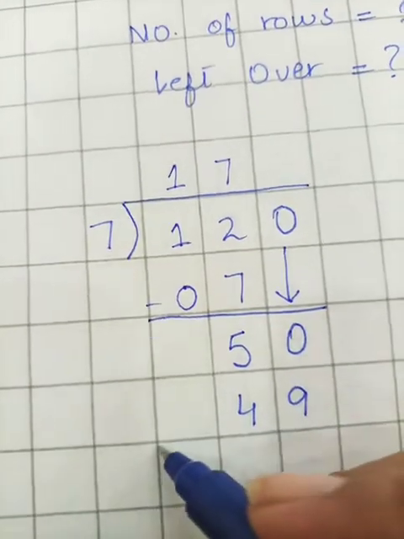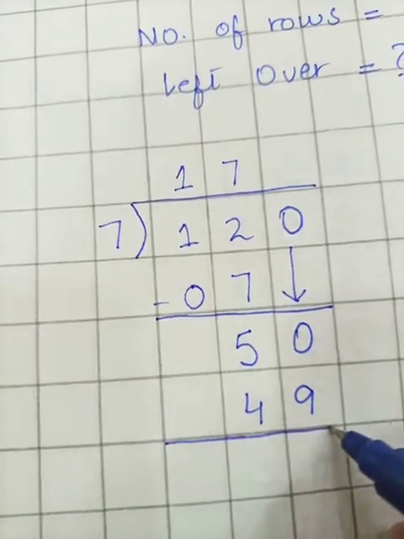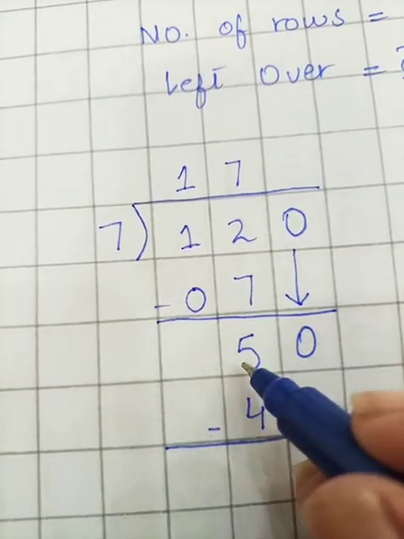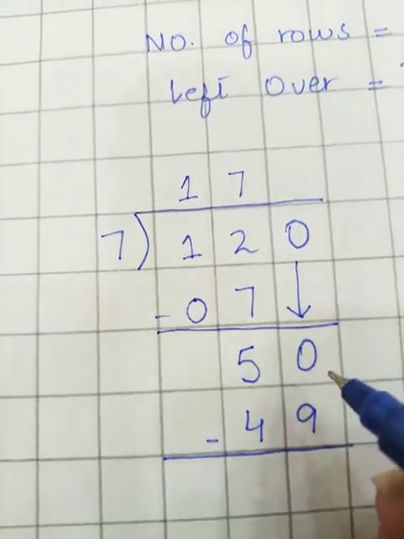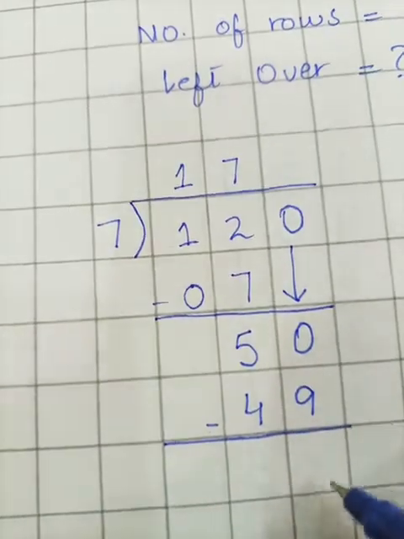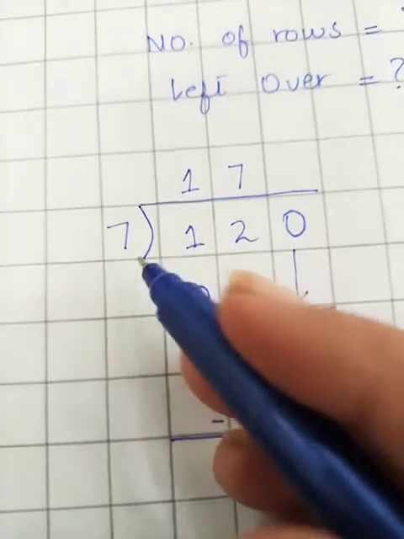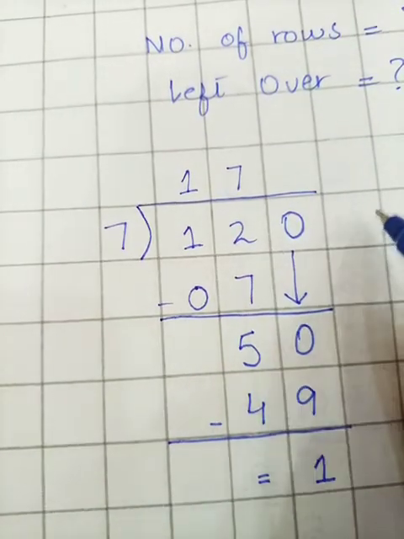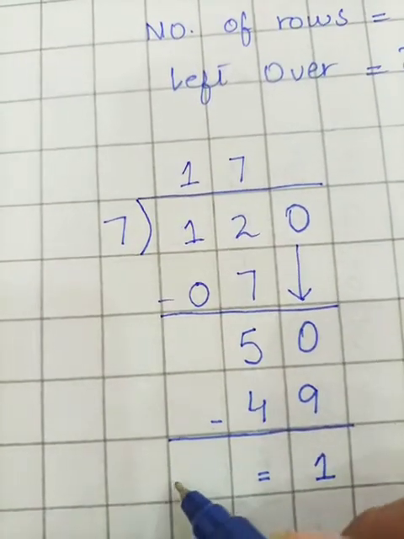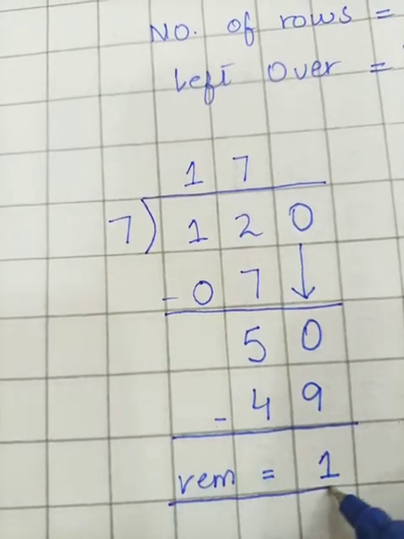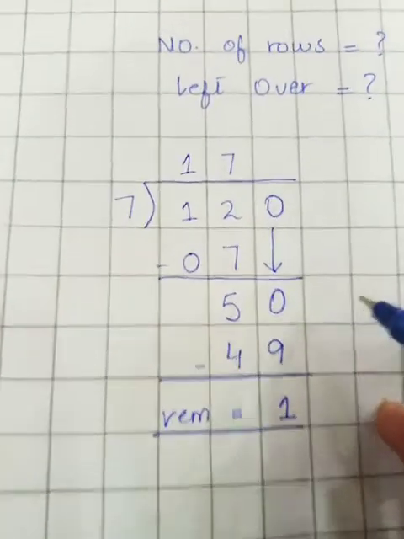Okay students, now in the next step, that is subtraction, 0 can't be subtracted, so I am taking 1 carry from this 5 and the 0 will become 10. 10 minus 9 is 1. Now students, 1 is smaller than my divisor and there is no other number to bring down here, so this 1 is my remainder. Now students, I am writing the answers.